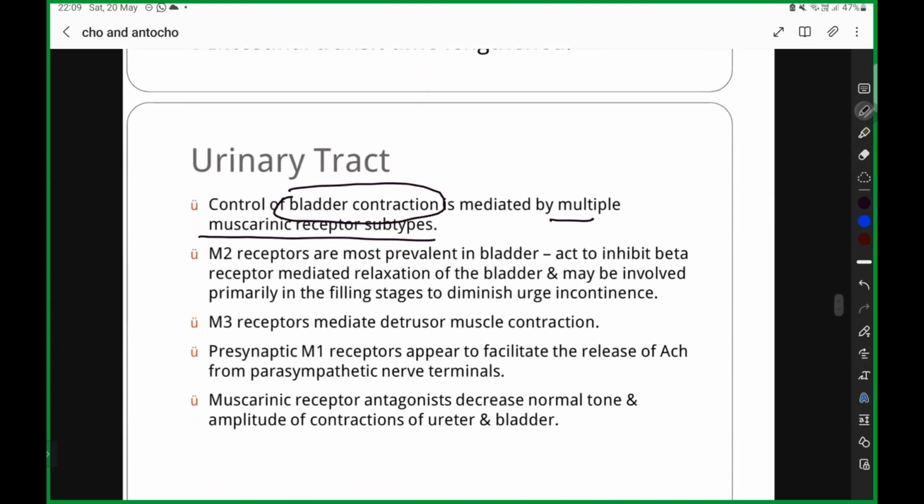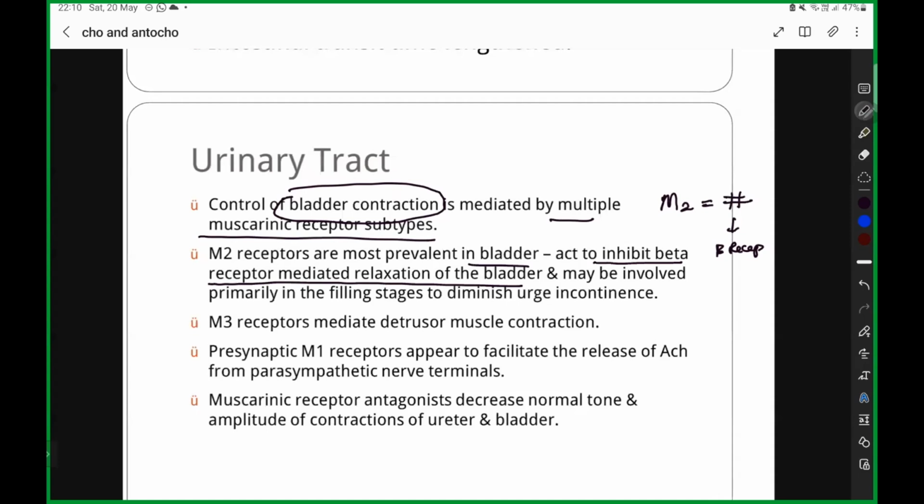Okay, M2 receptors are the most prevalent in the bladder. They act to inhibit your beta receptor mediated relaxation of the bladder. Always remember, your M2 receptor causes inhibition. So what does it inhibit here? The beta receptor mediated relaxation of the bladder. So the M2 receptor is going to inhibit the relaxation of your bladder. This is how your cholinergics normally act on the M2 receptor.